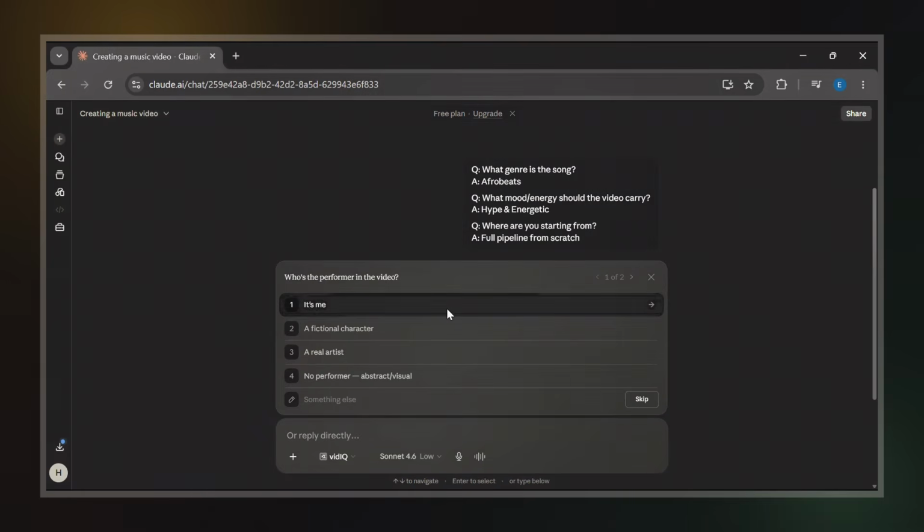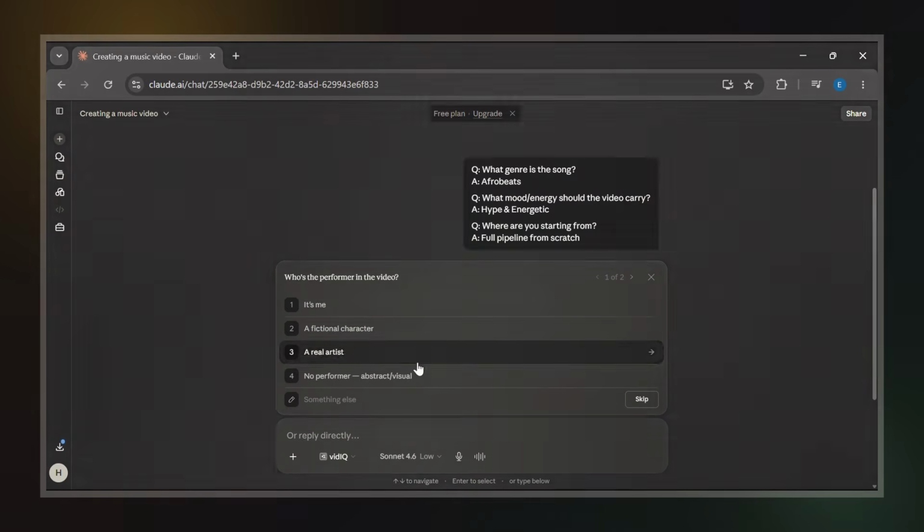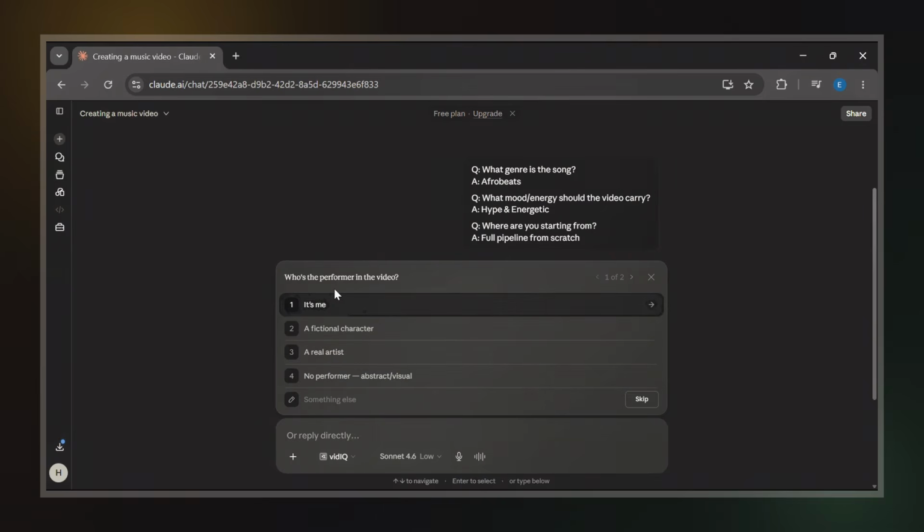At this stage, Claude asks who the performer in the video will be. You can choose from several options, including yourself, a fictional character, a real artist, or no performer at all. If you don't want to deal with lip syncing, the no performer option can work really well for AI music videos. In other words, you can focus entirely on visuals and generate abstract scenes without needing a singing character. For this tutorial though, I want to demonstrate the complete workflow, so I'm choosing a fictional character.